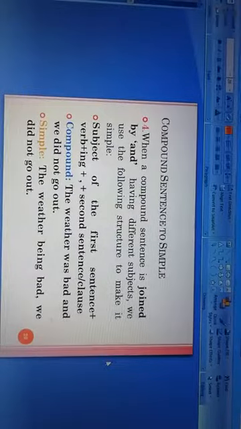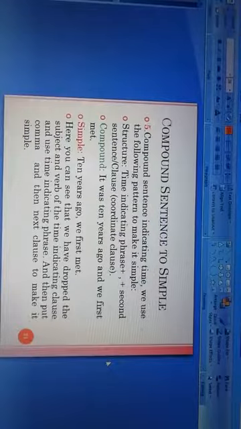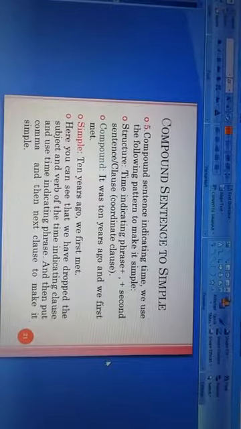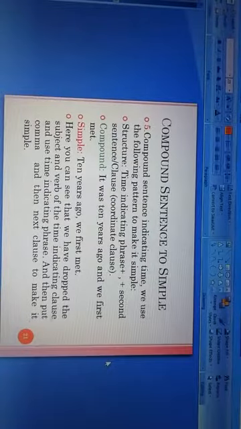Now the next one. Compound sentence indicating time. We use the following pattern to make it simple.